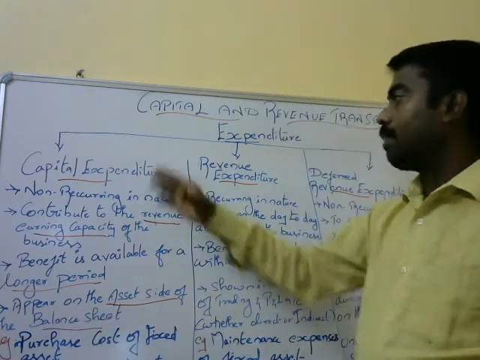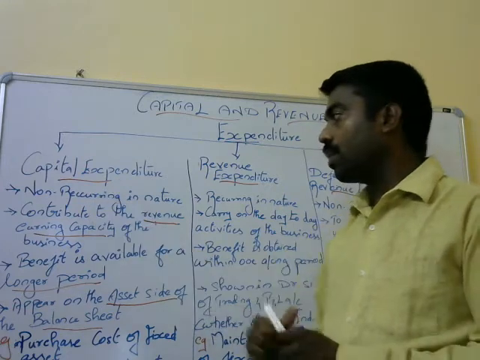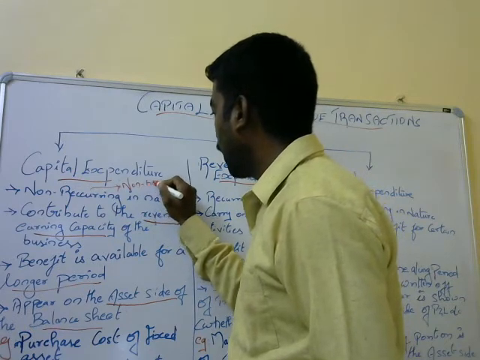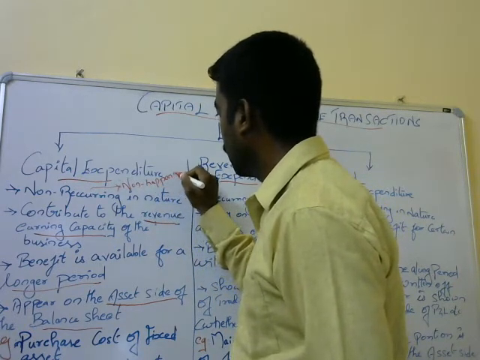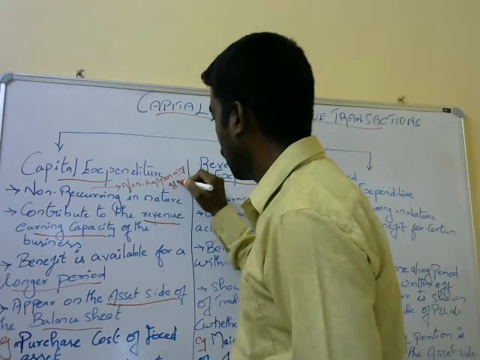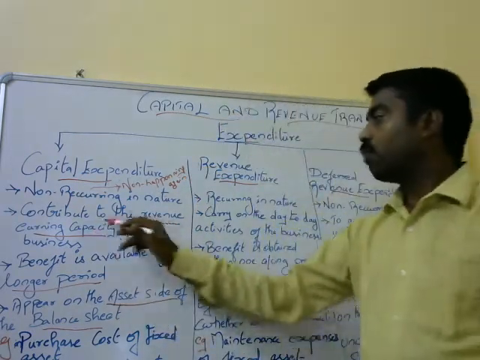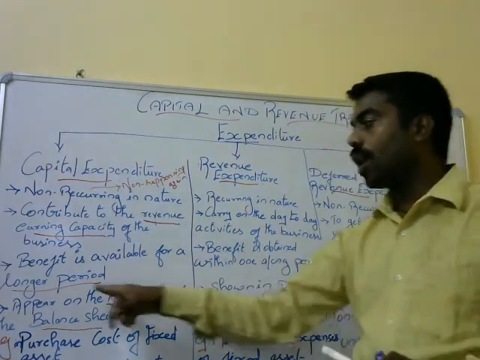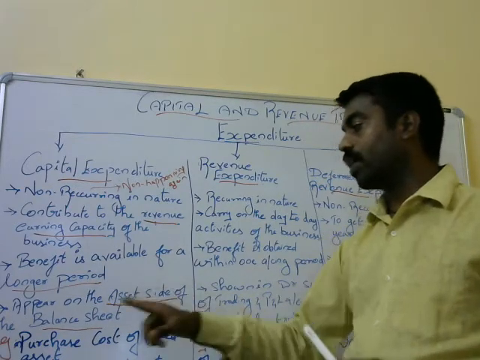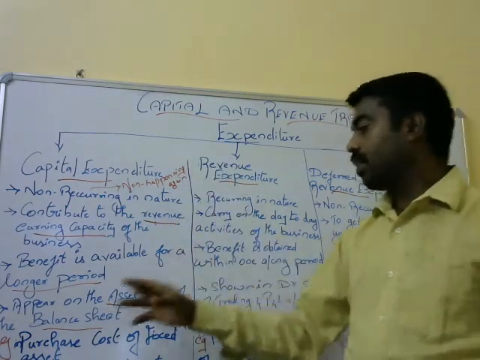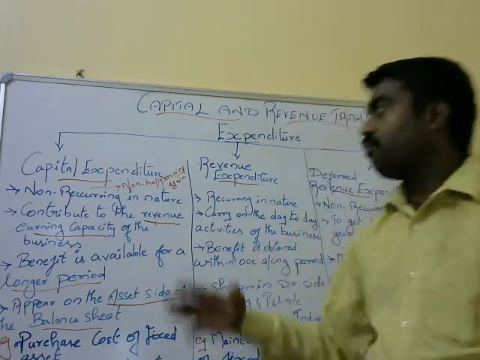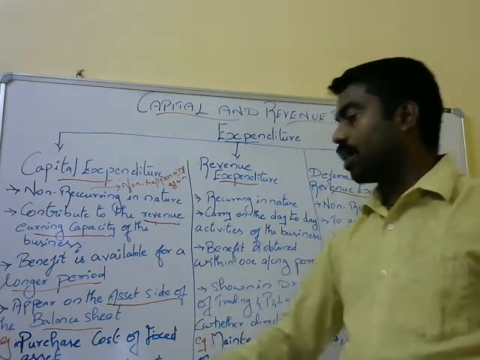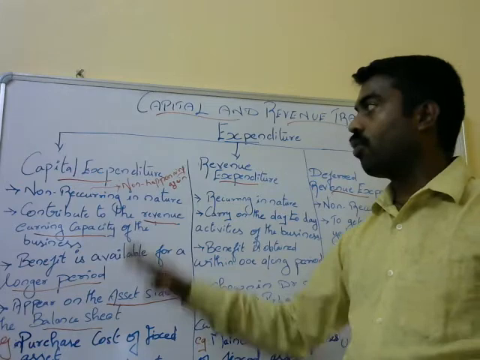Are you clear about what capital expenditure is? It is of a non-recurring nature. What is the meaning of non-recurring? It is not happening again. The second point is that it contributes to the revenue earning capacity of the business. The third point is that the benefit is available for a longer period, more than one year. And it comes under the asset side of the balance sheet. Examples of capital expenditure: the cost of purchase of fixed assets and the cost of purchase of long-term investments.